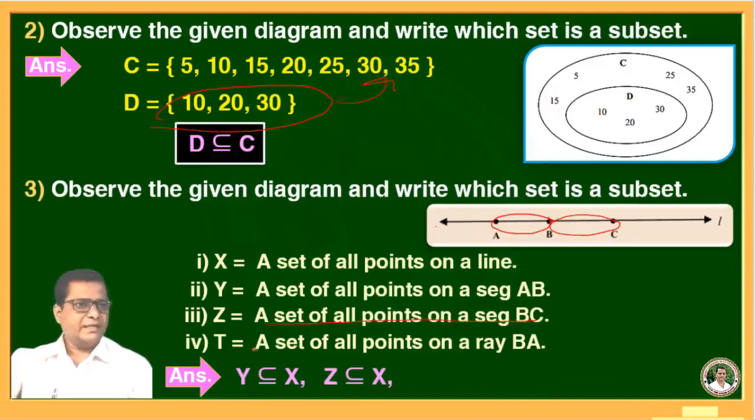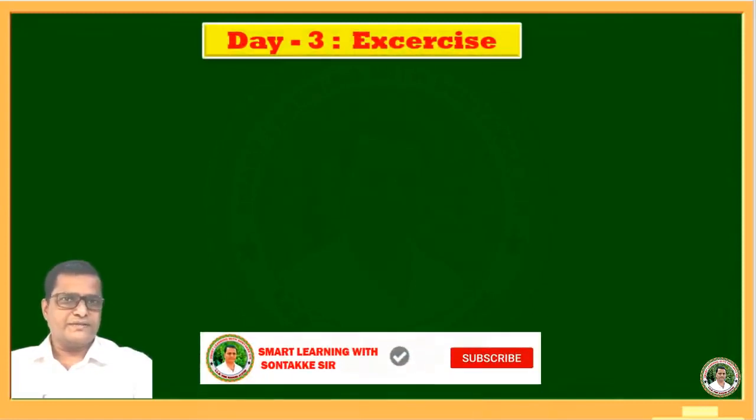And T is a set of all points on ray BA. This is ray BA. Okay, ray BA is a subset of line L. Therefore, T is a subset of X. Again, see this segment AB, means segment AB is a subset of ray BA. Therefore, set Y is a subset of T. This is the answer. Let's start the day 3 exercise.